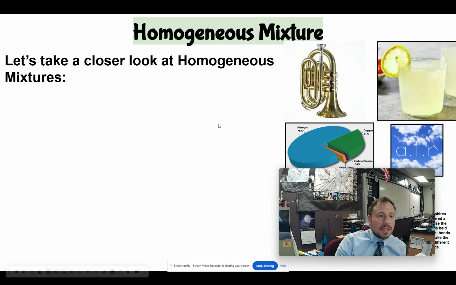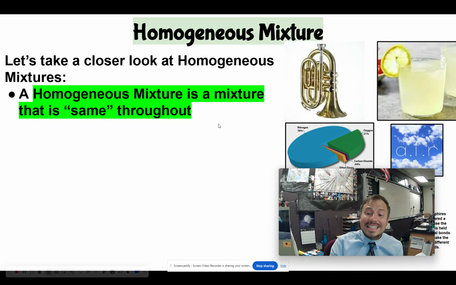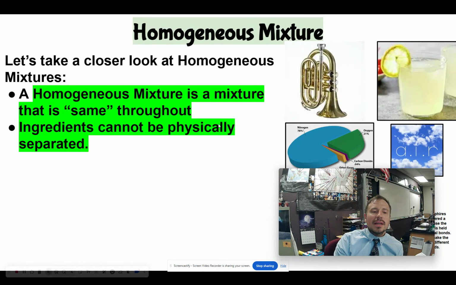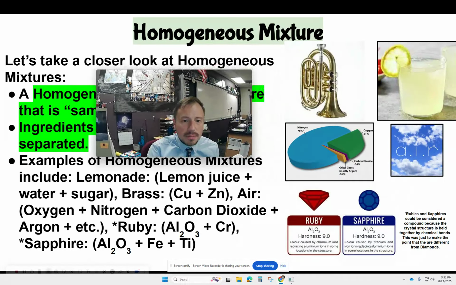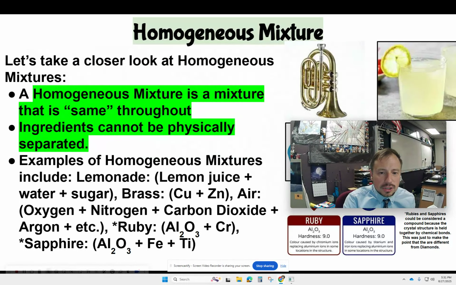So, a homogeneous mixture is a mixture that is the same throughout. Ingredients cannot be physically separated. Here are some examples. Lemonade is a good one. If you mix lemon juice, water, and sugar, you get lemonade. Those aren't chemically bonding together, though. It's just a mixture. Brass. Now, this one might be tricky. If you look at that instrument up there, you might say, well, why isn't that a compound? I've got copper and I've got zinc. Well, here's the thing. Those metals aren't chemically bonded. They're just mixed together. Now, the air that we breathe, it's oxygen.